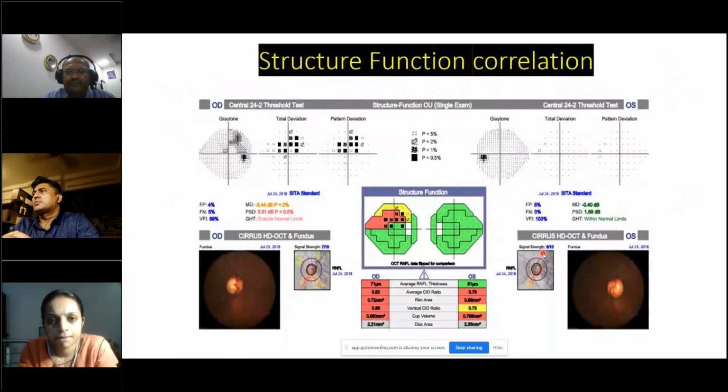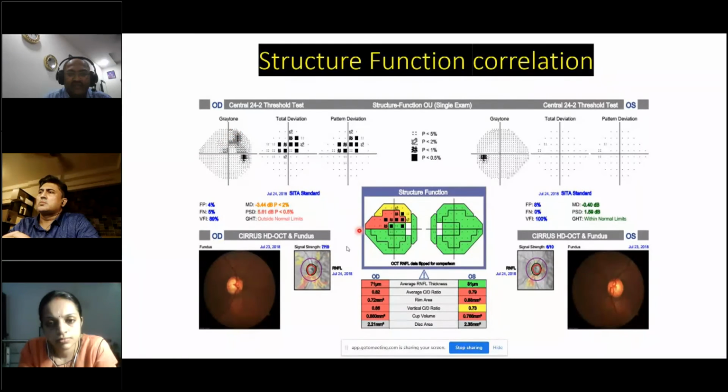You also have structure function correlation. Now we try to do a structure function correlation, because whatever defect we see should correlate either function-wise or structure-wise. So for example, when you examine, you have an inferior notch, so to say, and an RNFL defect here. Now this corresponds to the upper field defect the patient has, but the patient has a lot of field defects.